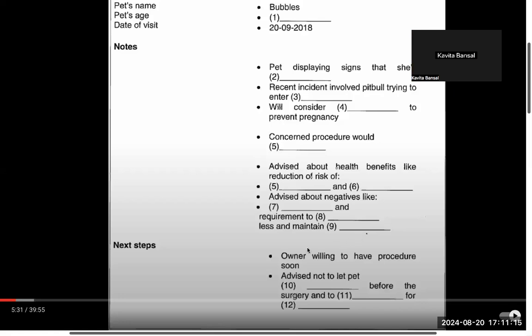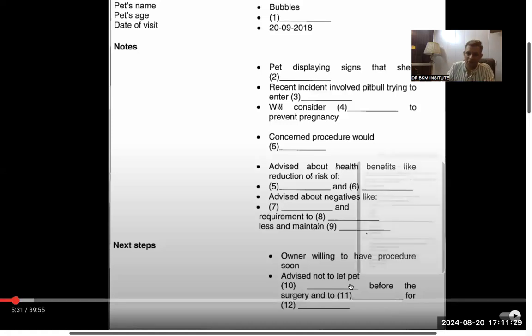Exercise routine, or exercise, was fine. Obviously, the word maintain should go with routine. It's a good thing to learn. Even from listenings which are not good, you learn. So maintain exercise routine is better. Good. Owner willing to have procedures soon. Advise not to let pet eat before the surgery.